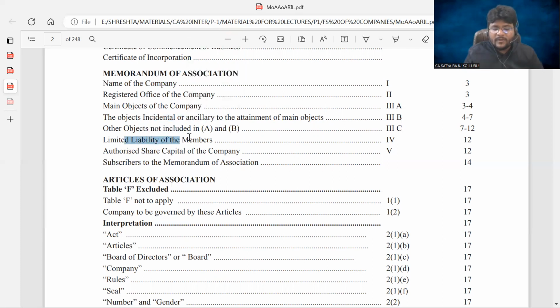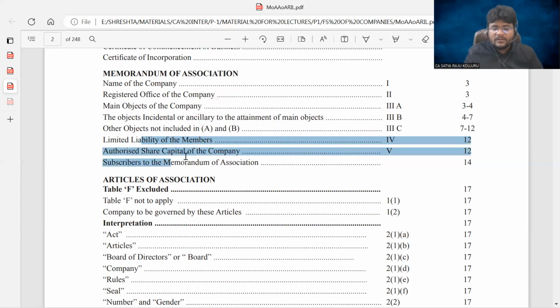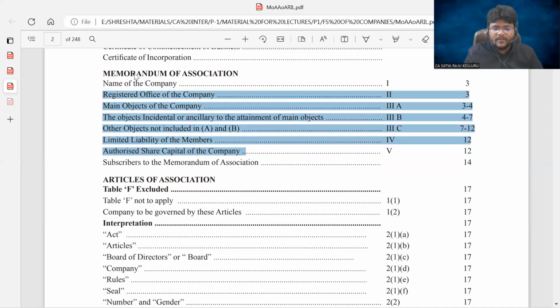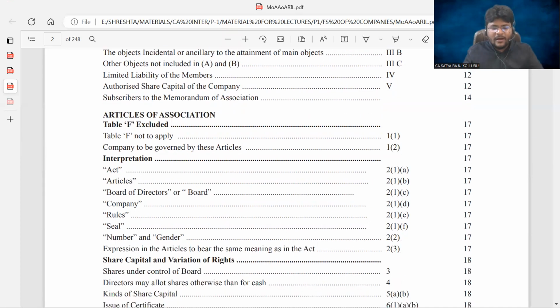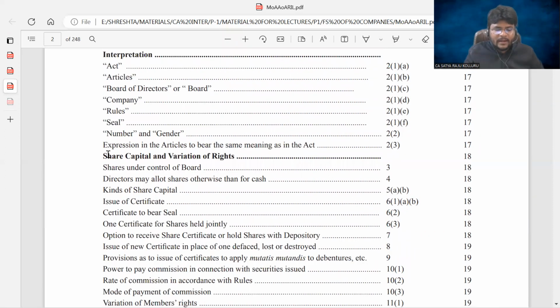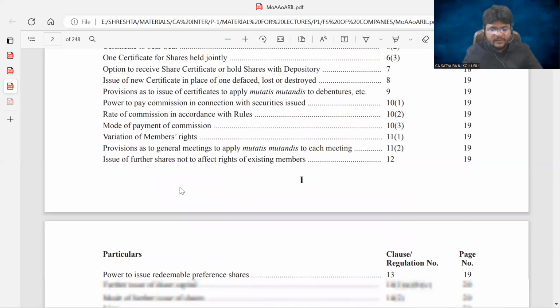What about the limited liability of the members? To what extent are the members liable? What is the share capital of the company? Do you understand? All such issues are clearly prescribed in the memorandum of association. Now in the Articles of Association, if you check, sir, share capital and variation of rights. What are the different types of share capital that exist?